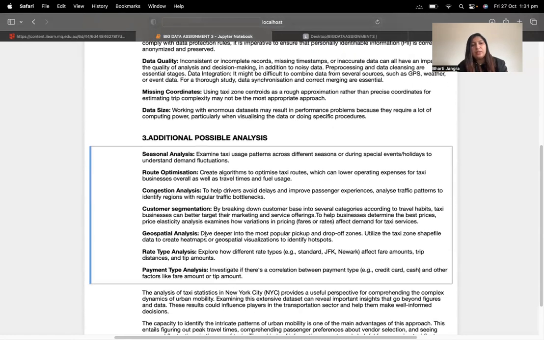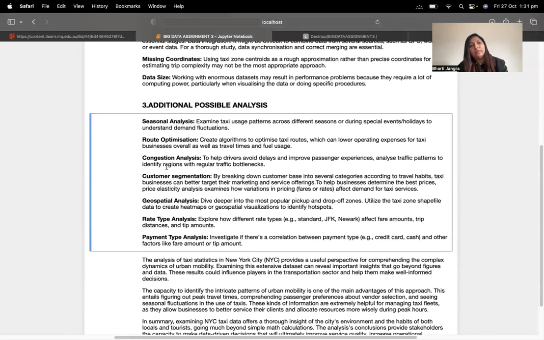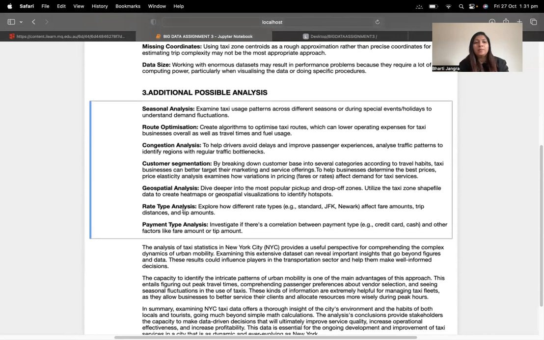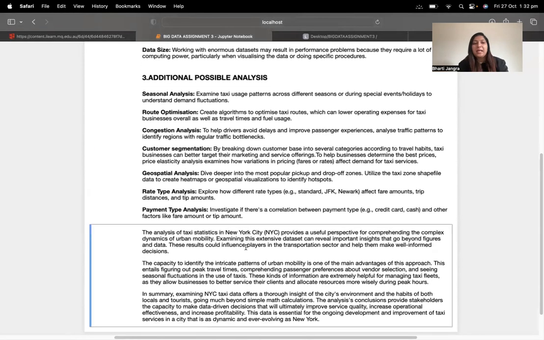Then comes the additional possible analysis that can be done for the same, to elaborate our analysis more: the seasonal analysis, route optimization, congestion analysis, customer segmentation, geospatial analysis, rate type analysis, payment type analysis, and many more.